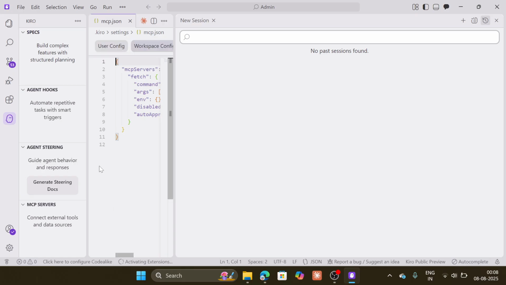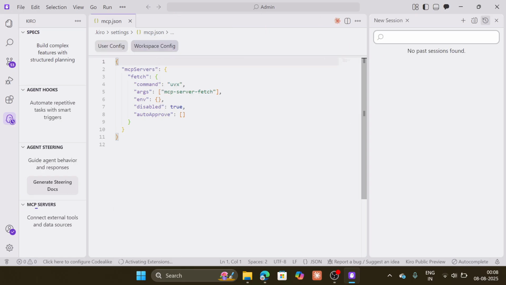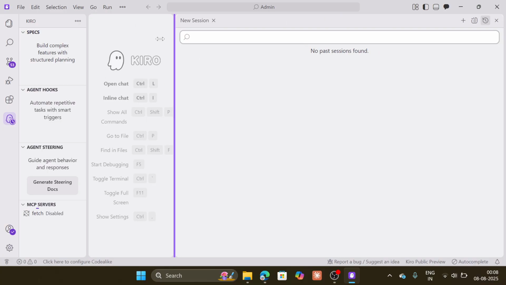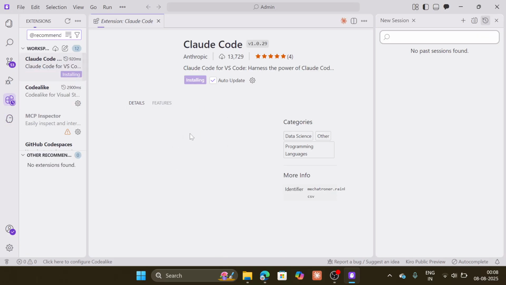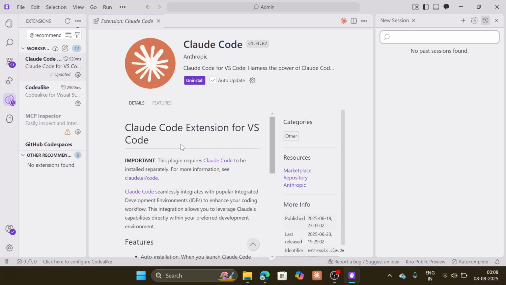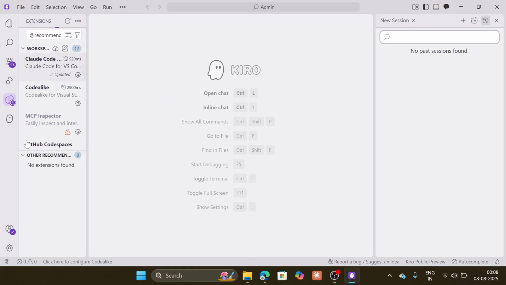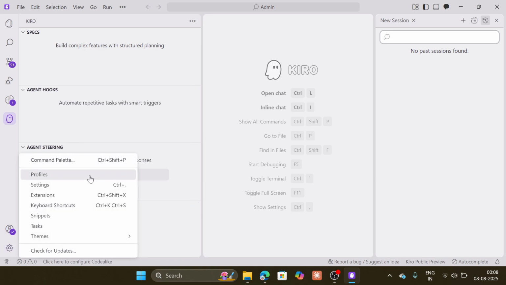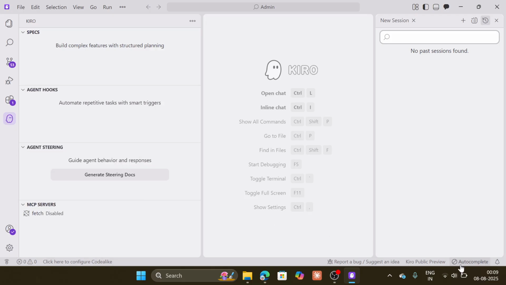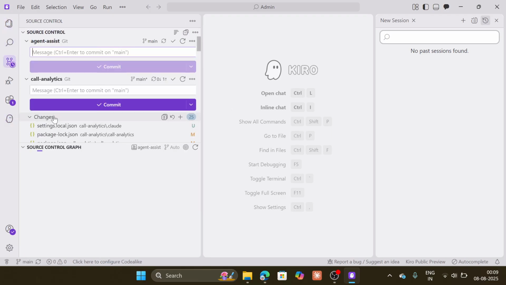If I click the MCP server here, I can see the existing MCP server fetch. If I want to add an MCP server, how can I add it? This is the extension. I will click on Claude Code, which is released by Anthropic. Here I can see the Kiro steering docs and other things. In manage, I can create a profile and other things also. There's autocomplete, enable tab autocomplete. Here we can suggest an IDE and report a bug. Okay, perfect. We are good to go.